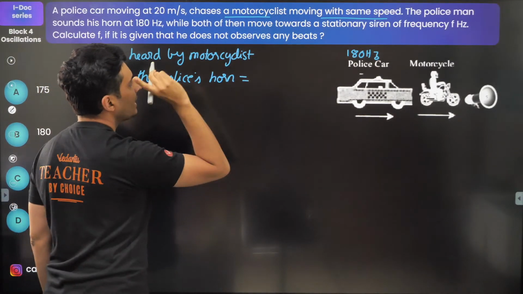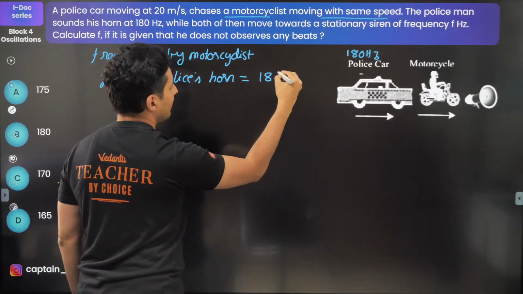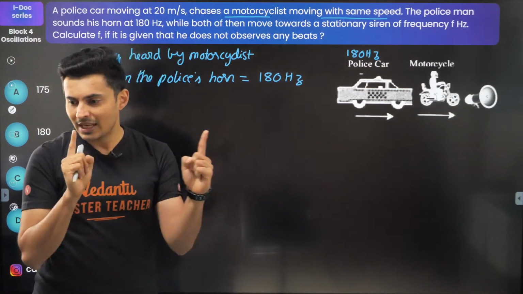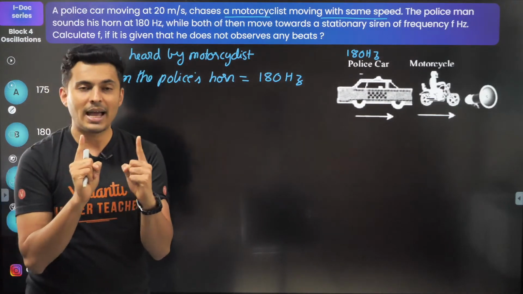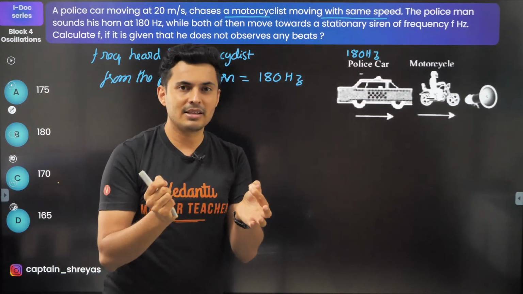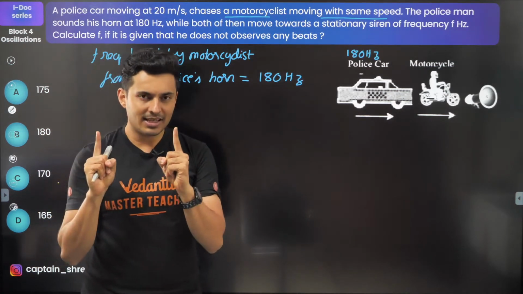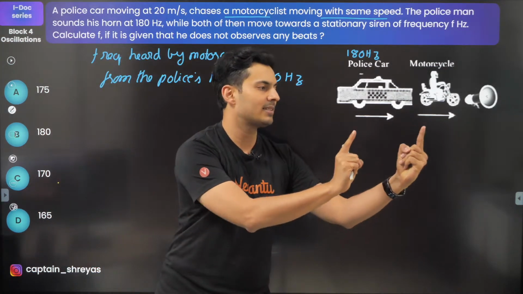I think it will still be 180 hertz. If there is no relative motion, the original frequency will be the apparent frequency. Police and the motorcyclist are moving with the same speed.